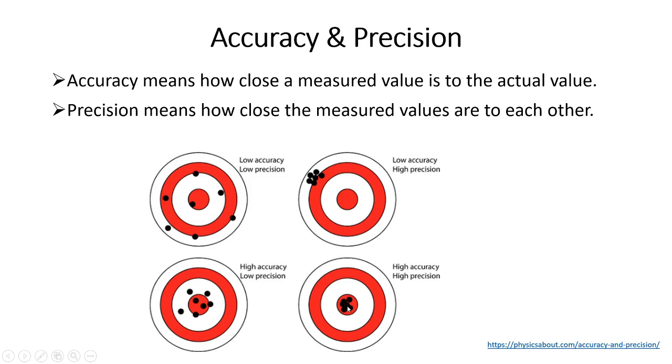Thus accuracy means the extent to which a measured value agrees with the true value of the measurement, whereas precision means how close the measured values are to each other.